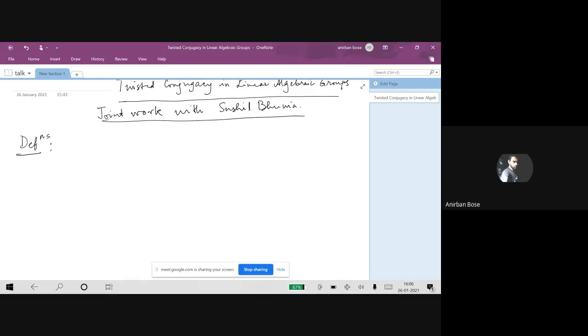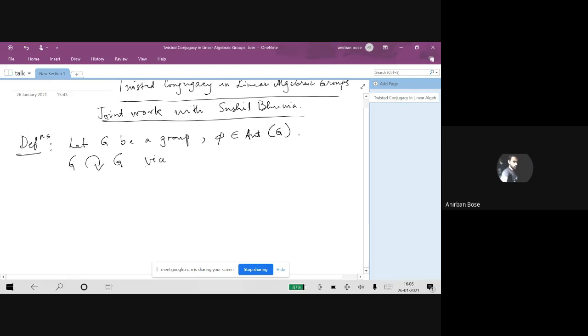So definitions. Let G be a group, and I fix an automorphism of this group G. Now with this much data, I can talk about an action of G on itself via what we call twisted conjugacy.